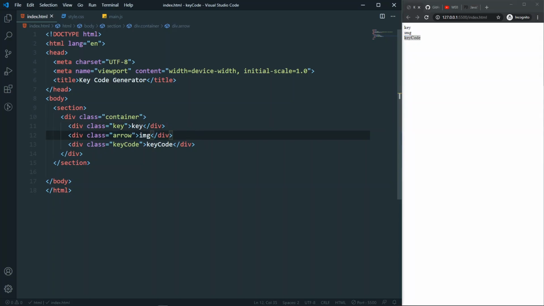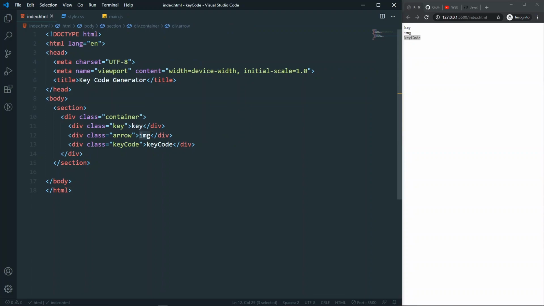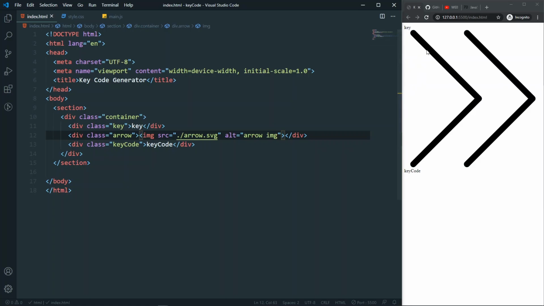Now let's replace the image. For that we have this arrow.svg, so let's link it in our image. Image here, the source arrow.svg, and for the alt I will just say arrow image. Now we have this big looking arrow image here.